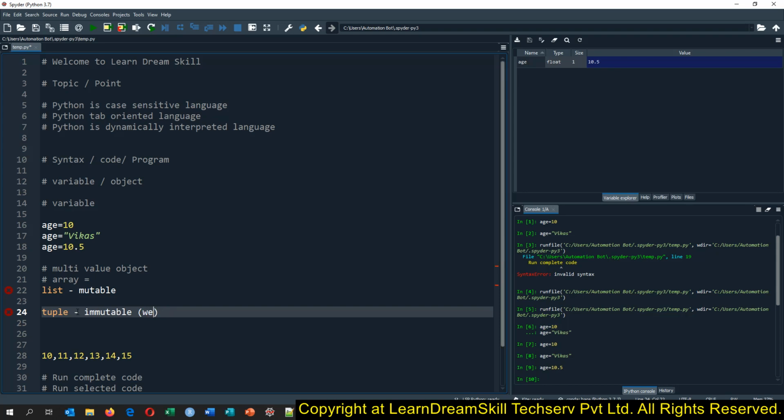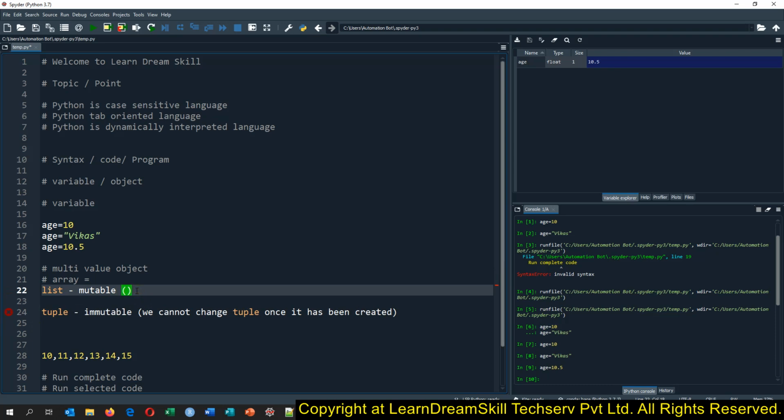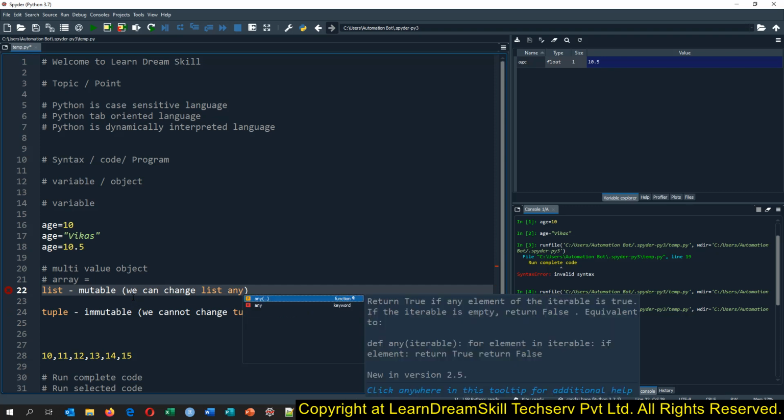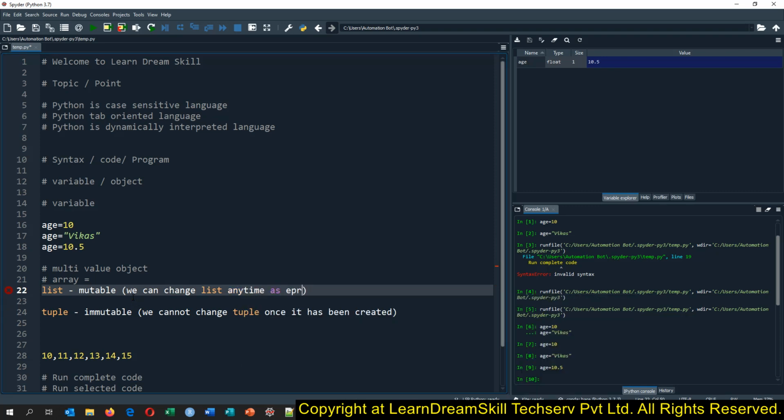We cannot change a tuple once it has been created, and we can change a list any time as per our requirement. That is the difference between list and tuple.